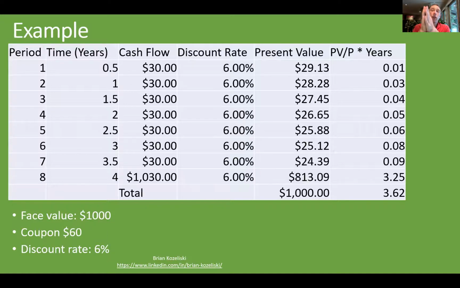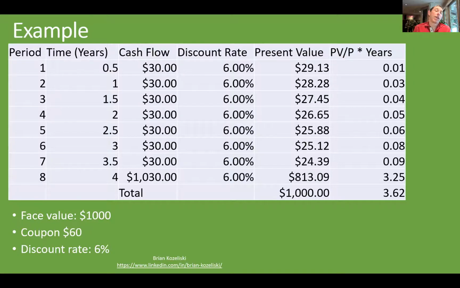We're going to take a look at those present value numbers from those cash flows, and then we're going to divide by the 1,000, giving us a percent of the current value for each of those present value cash flows. We're going to multiply that times the time in years. So if you take 29.13 divided by 1,000 times 0.5, that's where you get that 0.01. If you add all those together, you get 3.62. 3.62 is the average amount of time you have to wait for a cash flow, all in present value terms.